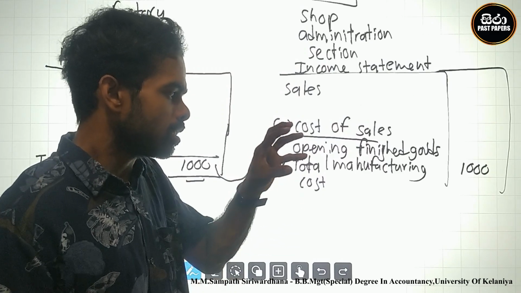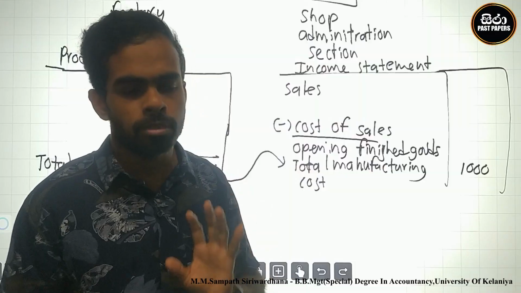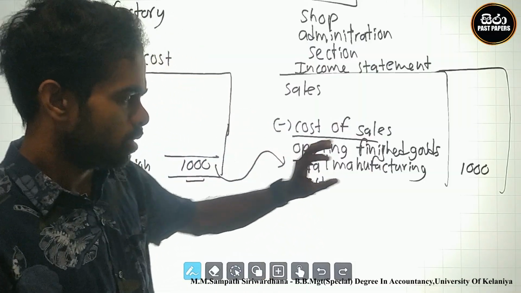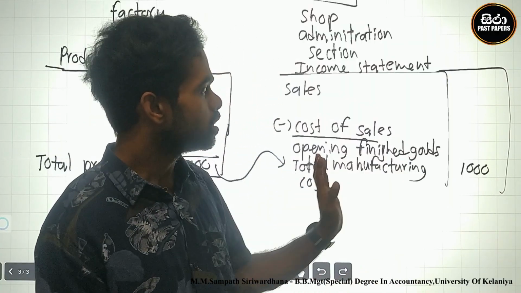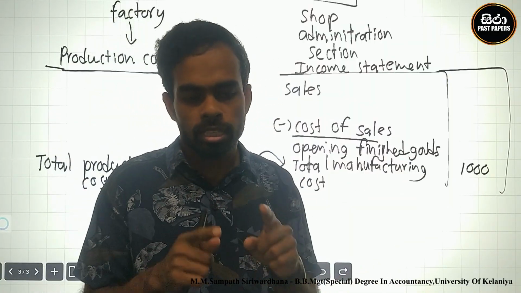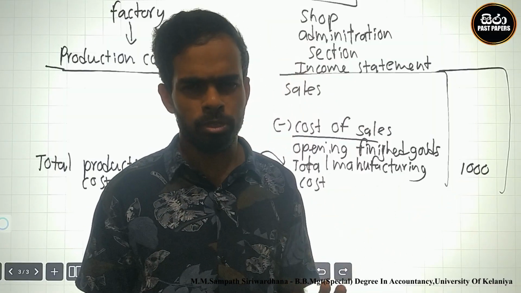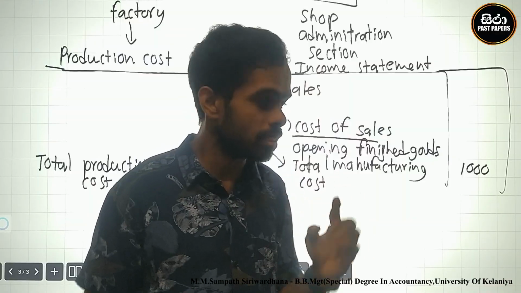You can think there are some items that should be sold, but some items remaining. Look here, there is a total fish bun cost of 1,000. After transferring to the selling section, some items can be sold, and the part that is not sold must remain in the closing balance.